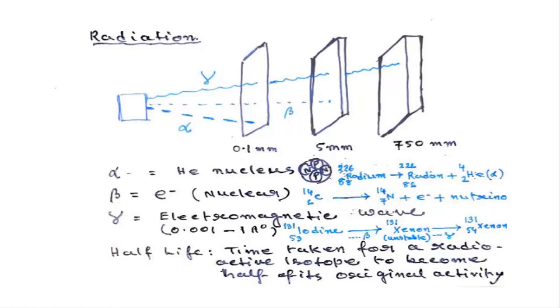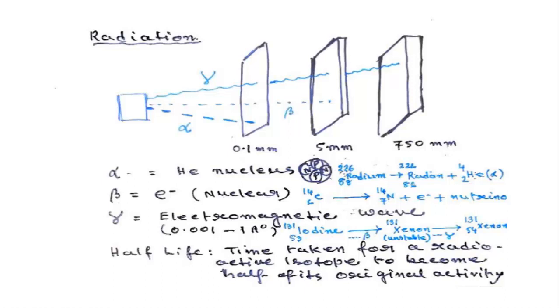So thereby a particular radioactive isotope decays, the element decays, till it decays to its half strength.